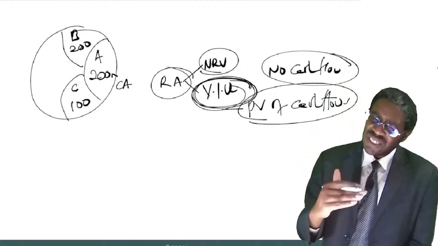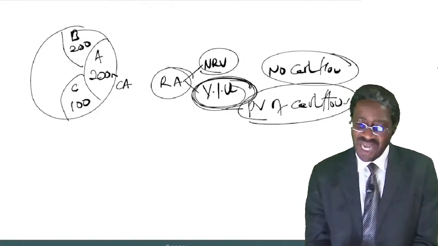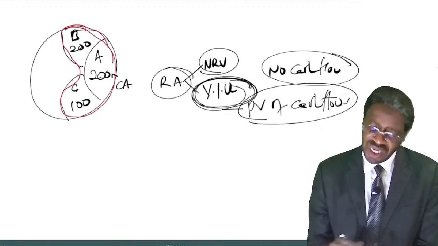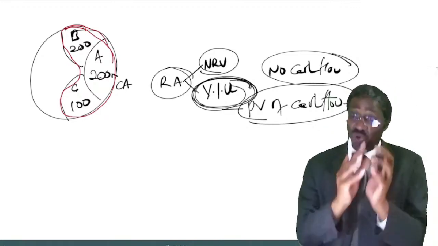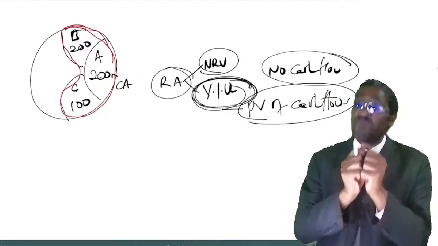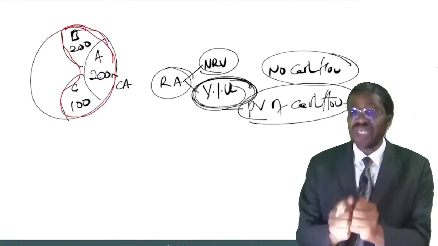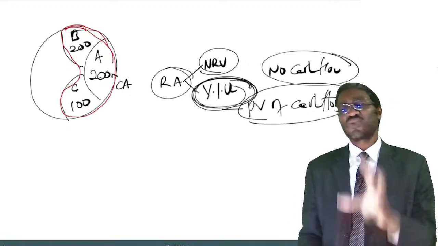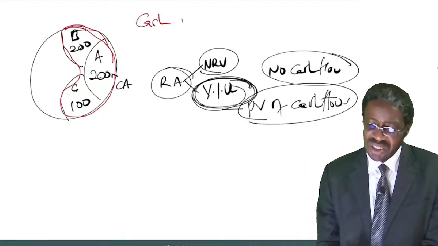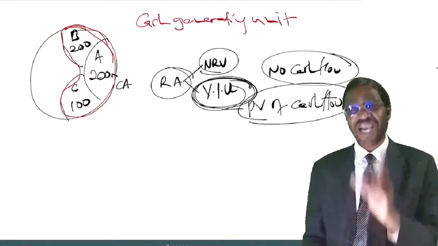Maybe if I put asset A, B, C into the group, now I realize that as a group of those three assets, they can generate their own independent cash flows. As a group, that group of assets can generate its own independent cash flows. So that group of assets is what we call a cash generating unit.